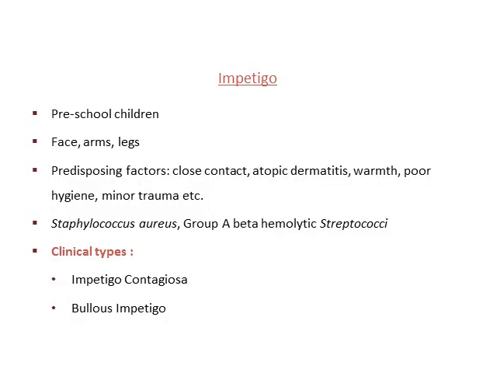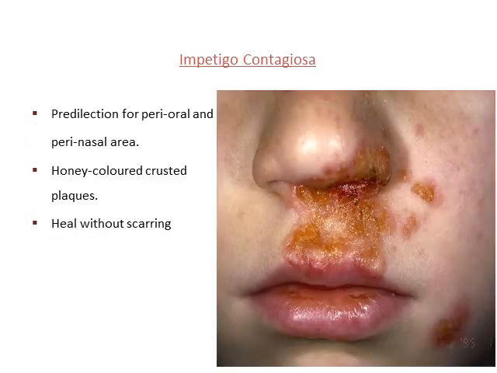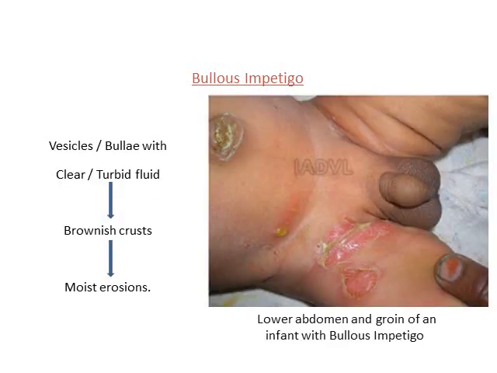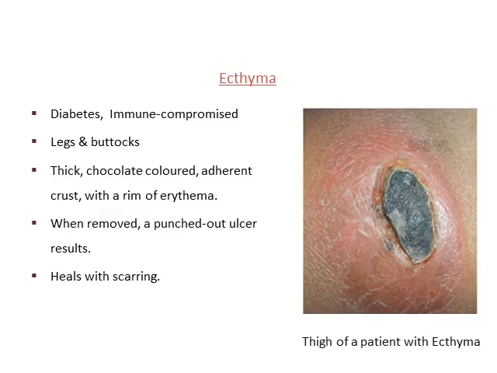Impetigo is a condition which is seen in children, especially preschool children, on face, arms, and legs. It's an infection caused by Staphylococcus aureus and group A beta hemolytic streptococci. We have two types, mainly impetigo contagiosa and bullous. Impetigo contagiosa is most commonly caused by Staphylococcus aureus as well as beta hemolytic streptococci. Bullous impetigo is usually caused by Staphylococcus. These are the two types of impetigo.